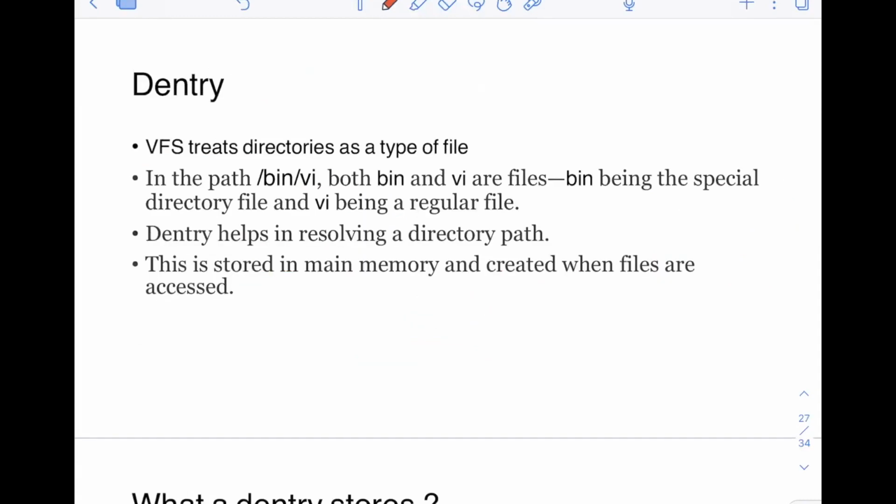Next one is Dentry. Dentry is also very, very important. VFS treats directories as a type of file, as I've told you. In the path /bin/vi, both bin and vi are files. Of course, bin is a directory and vi is a file, but for VFS, it will treat both of them as files. It will not treat bin as something special. Bin is a special directory file, and vi is just a regular file.